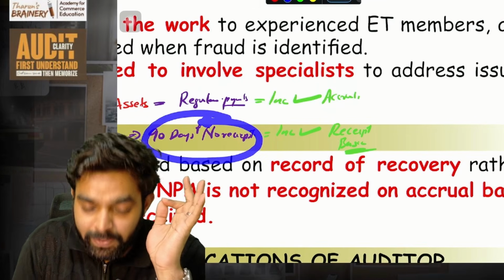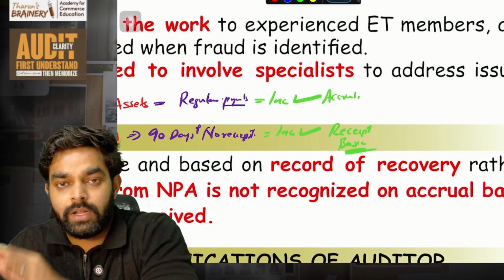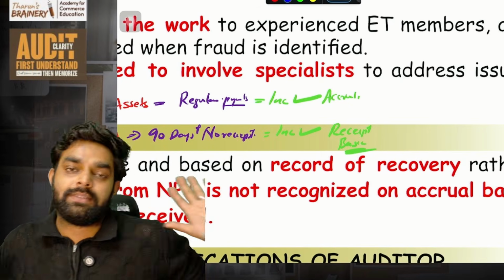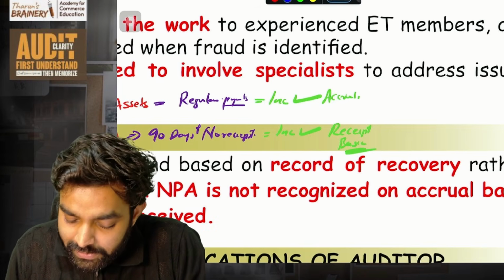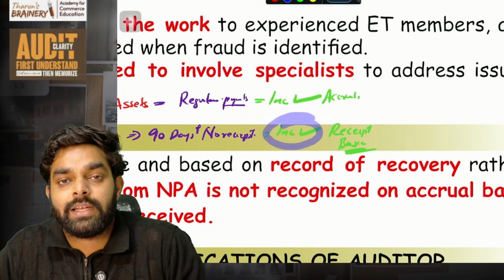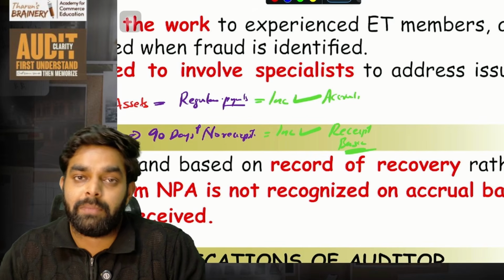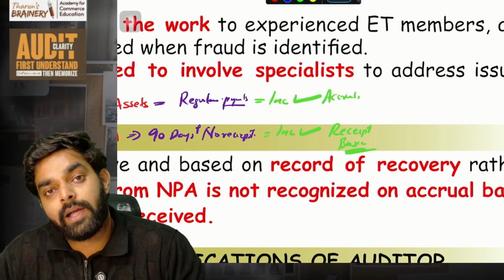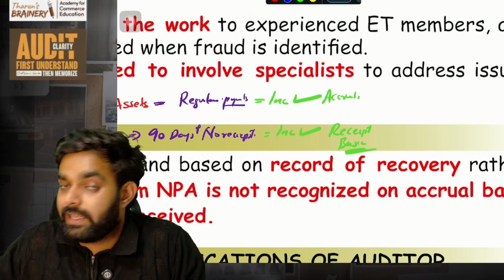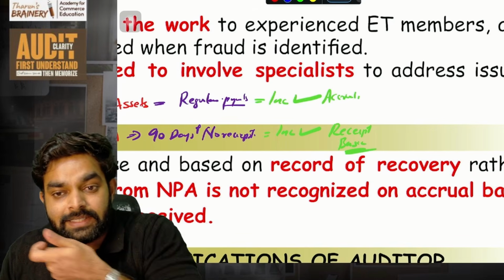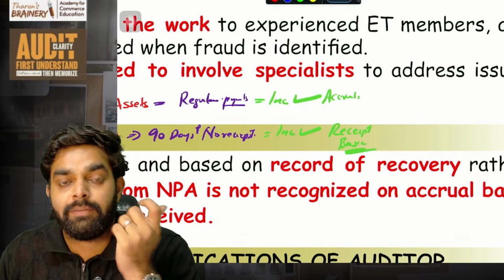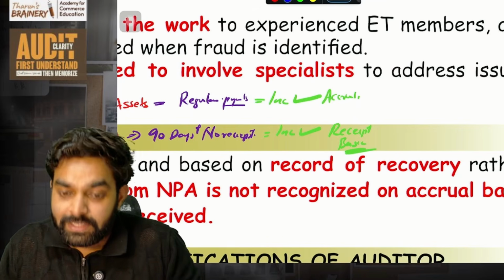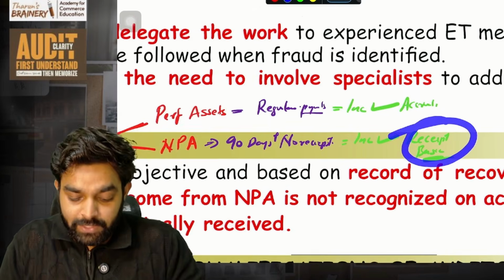But if an account becomes NPA, you gave a loan, he is not repaying, so his account becomes NPA. In the bank's booklet, we just classify it as NPA, that's it. Nothing else is there. So in that case, you will not recognize income on accrual basis because he is not even giving the money. So how can the bank recognize income on accrual basis? No. So what will the bank do? The bank will recognize income only when he is actually paying. That is, when he pays: on the 15th of every month interest is due, but the bank will not recognize income on the 15th. It will recognize it only when the EMI is received. So that is the difference between performing and NPA.